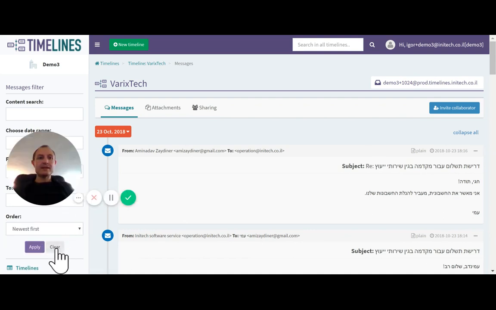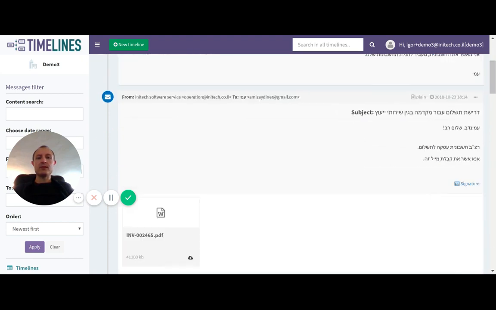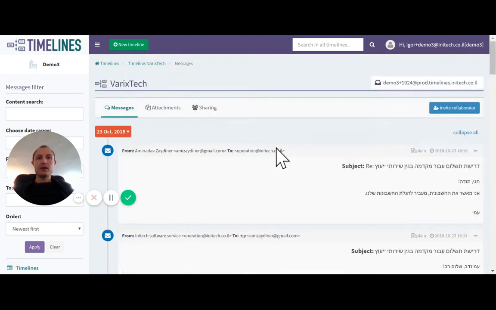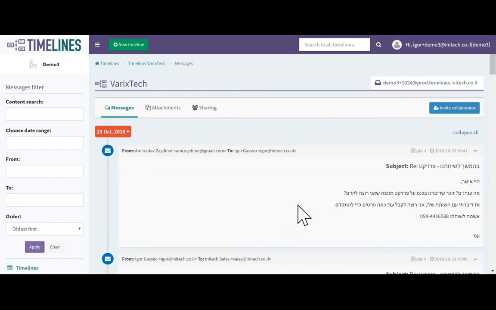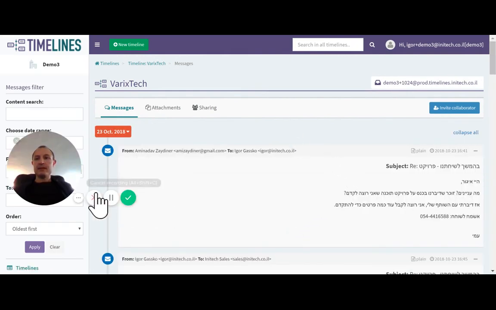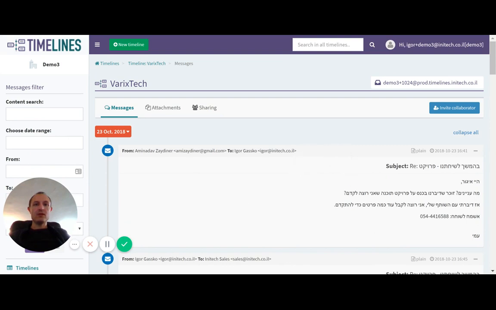So here we can see the timeline view. It's initially sorted from the latest to the earliest message. So I would like to see it in the reversed order. So I select all this first, and here I can see all the messages sorted in the descending order.